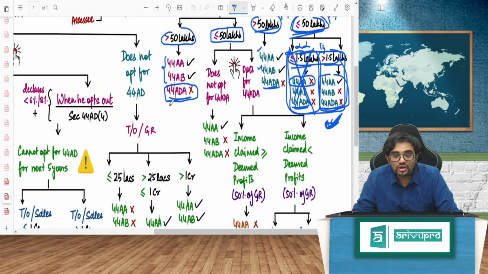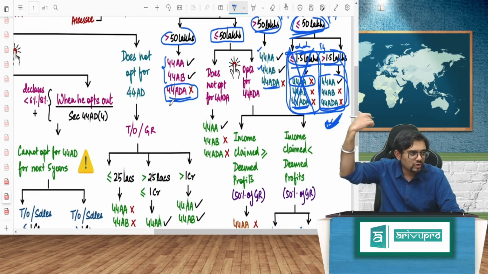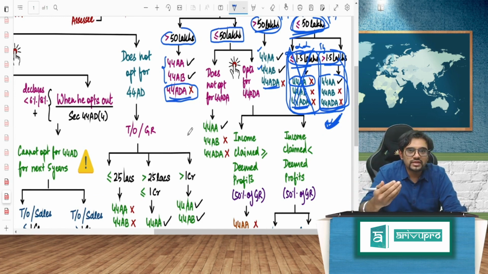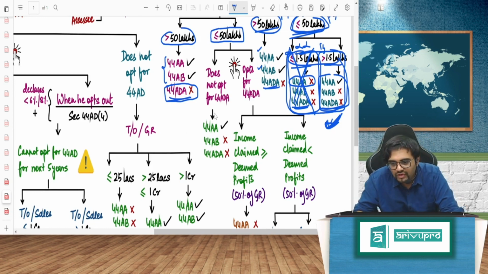Now, if you do not opt for 44ADA, you don't go for that presumptive taxation at all, do not opt for it, then assuming your receipts are at least more than 1.5 lakhs, that assumption I am making, 44A will come, 44AB will not come, 44ADA will not come. Assuming is what I am saying.